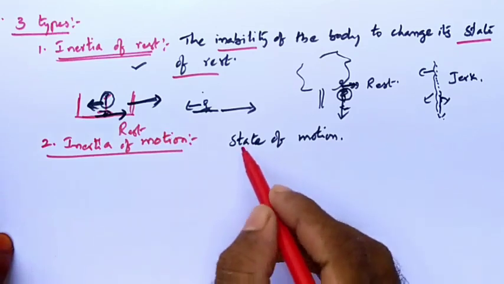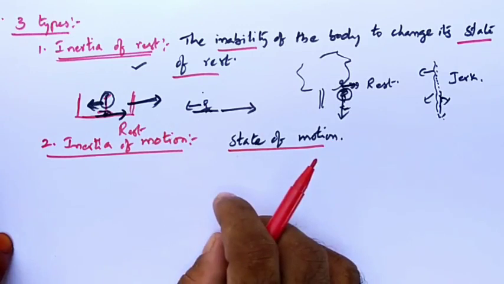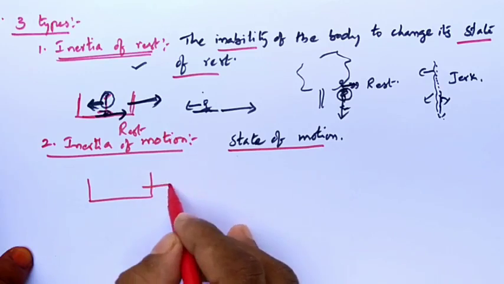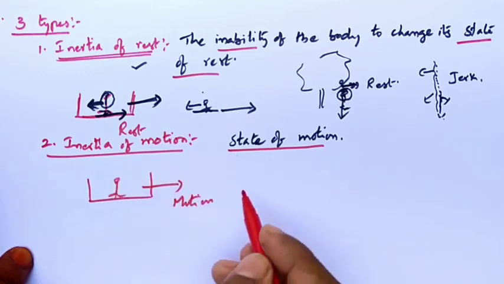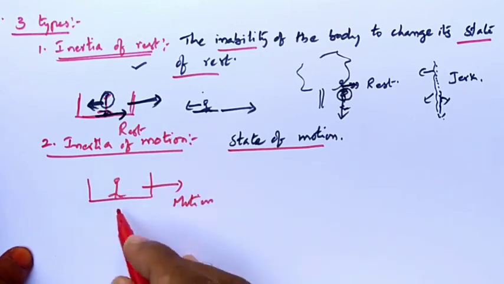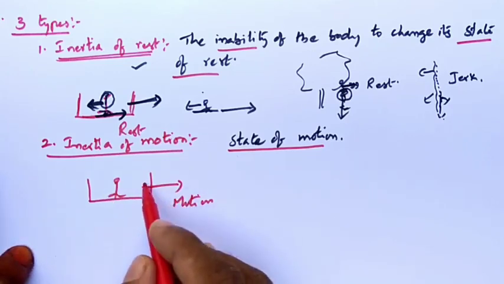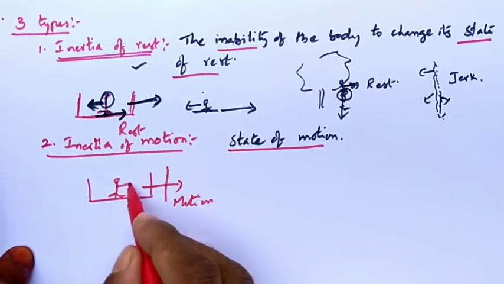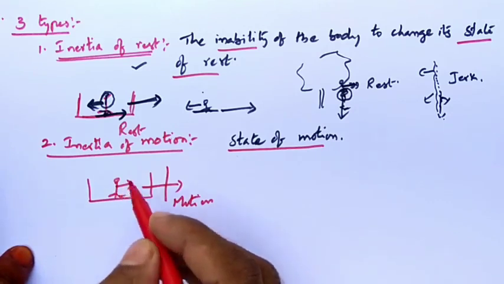That means if a body is in the state of motion, it tries to stay in the state of motion only. Again let us take the same example, the bus. Now the bus is in motion, and you are standing in the bus, so you also have motion. Yes or no? Now the driver of the bus suddenly applies brakes. Then what happens? You fall forward, hitting all the items placed in front.